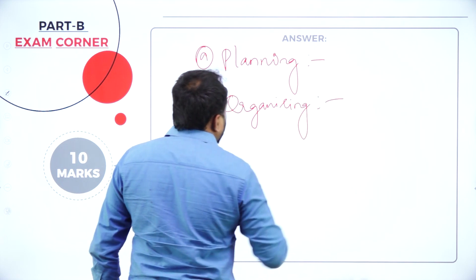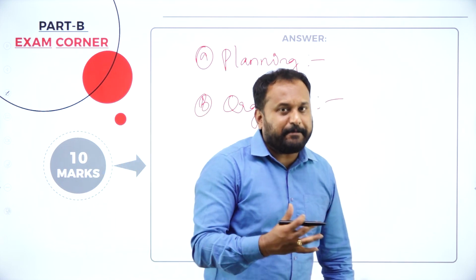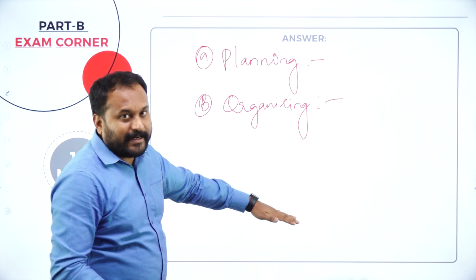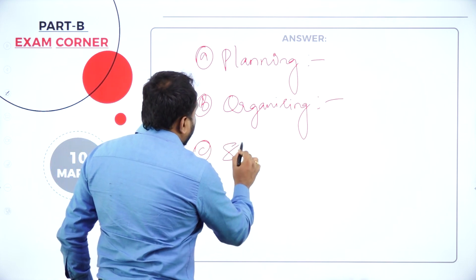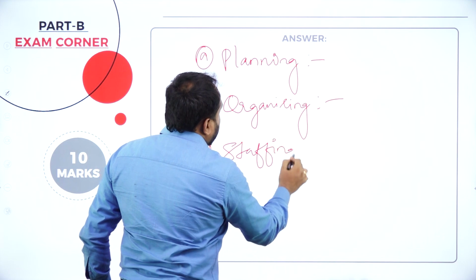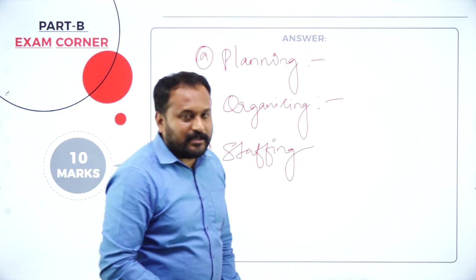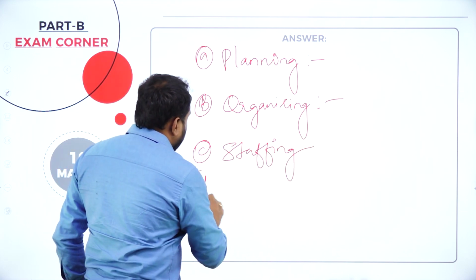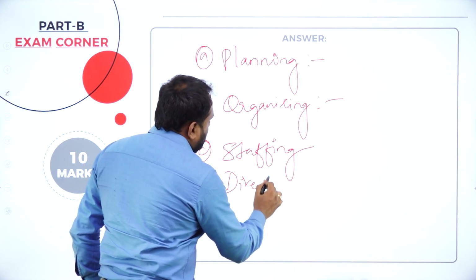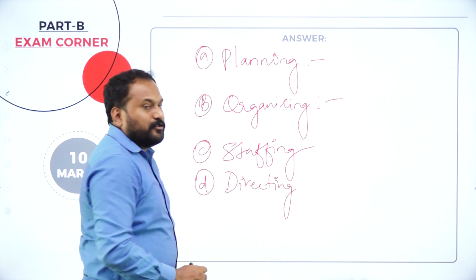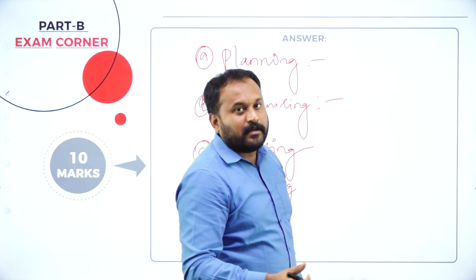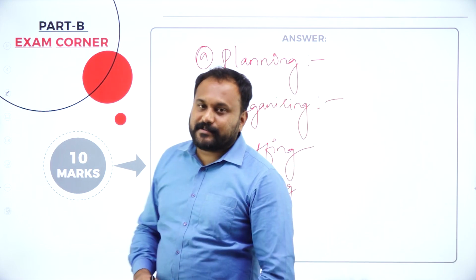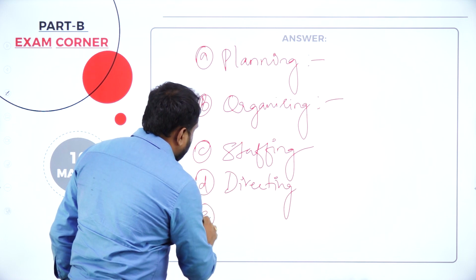When you write organizing, bringing together physical resources, manpower, planning, finance to accomplish the organization goal set by the top level management, you can go with organizing. The third is staffing. Selecting the right person for the right place at the right job at the right time is called staffing. Now staffing happens with the HR manager and all. You can write it. D for directing. Supervising, motivating, guiding the employees to accomplish the organization goal is called directing. You can write it. And the last one is controlling. E is what? Controlling.